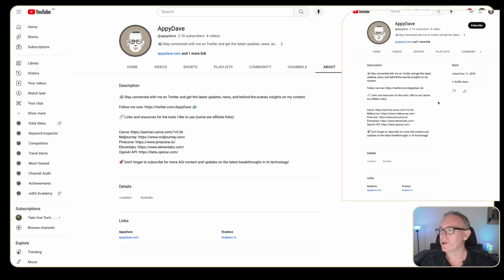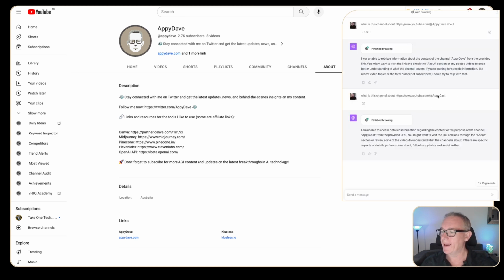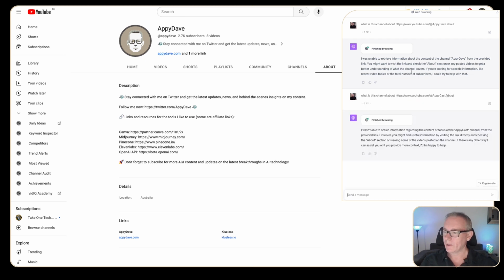What happens if we press that information? At least it takes us to the URL. I'm assuming if we drop back one and do the same thing here, that we're going to have exactly the same result. We'll press about. We have a similar result, but we do not even have the link in this case.